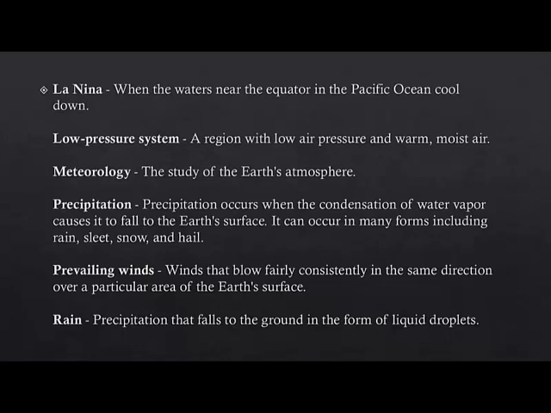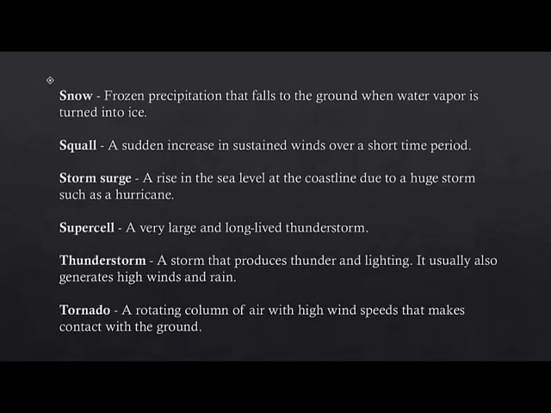Meteorology is the study of Earth's atmosphere. Precipitation occurs when condensation of water vapor causes it to fall to the Earth's surface. It can occur in many forms, including rain, sleet, snow, and hail. A prevailing wind is wind that blows fairly constantly in the same direction over a particular area of Earth's surface. Rain is precipitation that falls to the ground in the form of liquid droplets. Snow is frozen precipitation that falls to the ground when water vapor is turned into ice.